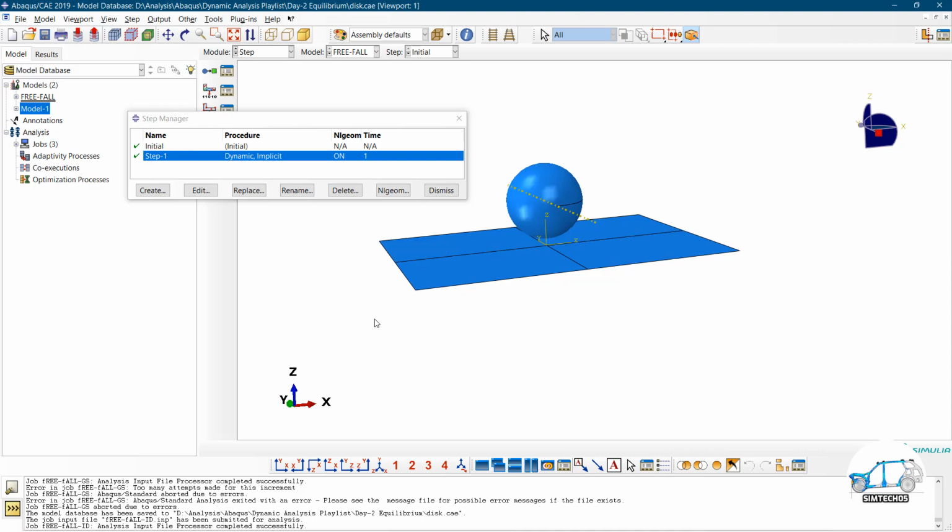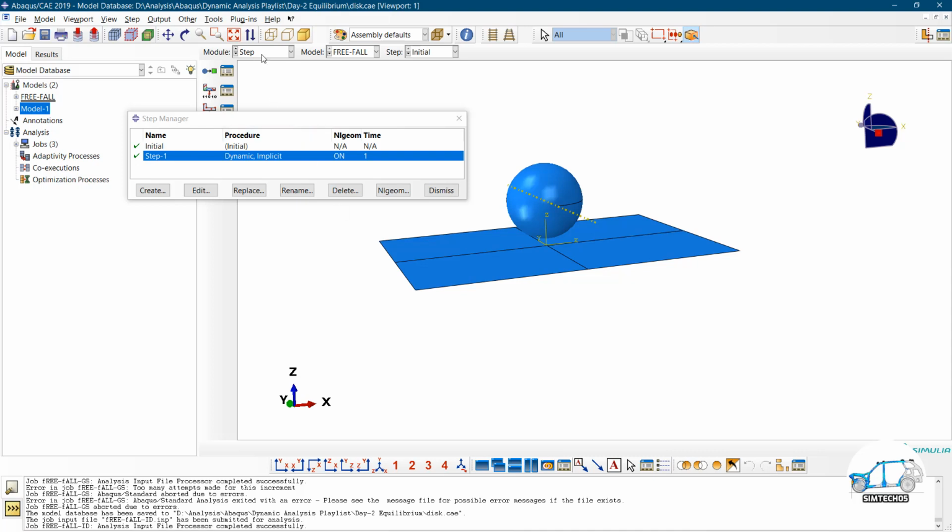And one more important point we found: moving object problems we can solve in the general static step also, but the motion should be fully constrained. If it is unconstrained, then we cannot solve. Or in simple words, if inertia is dominant within the system, we cannot solve such a system using the general static step.